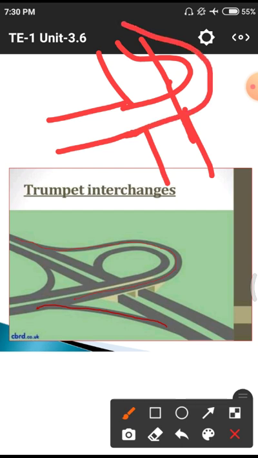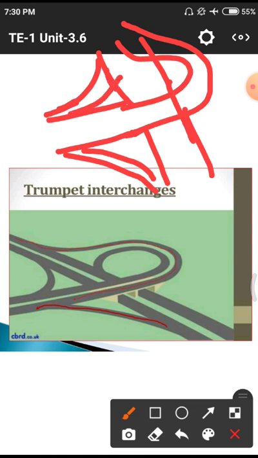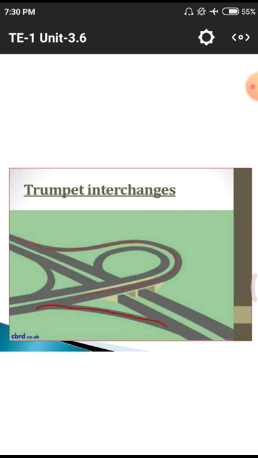Okay, this is the other one. Simply you have to understand. This is one form of the line with the trumpet interchange. That means the vehicles have to move